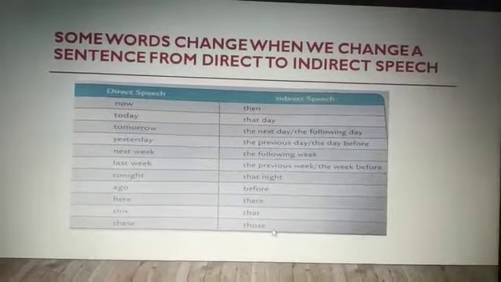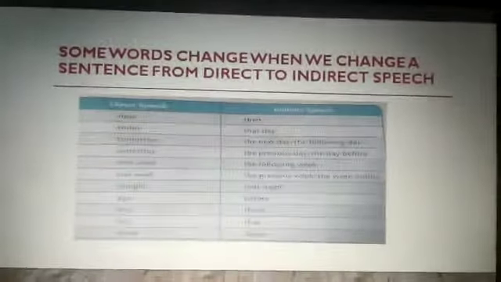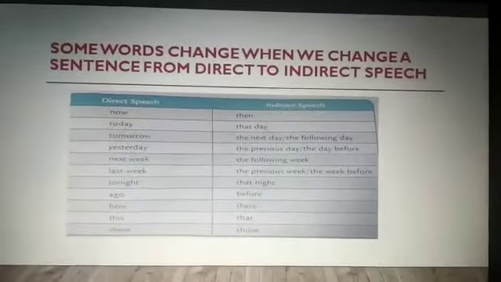So I hope you have understood the chapter Direct and Indirect Speech. Thank you, children.